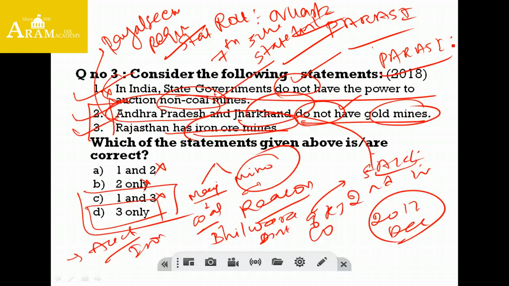Parasi has a huge deposition of gold, which the Jharkhand government is trying to auction to a private company. Coming to another point, along with Bhilwara for iron ore, we have some more districts in Rajasthan: Jaipur, Udaipur and Sikar. These three along with Bhilwara.